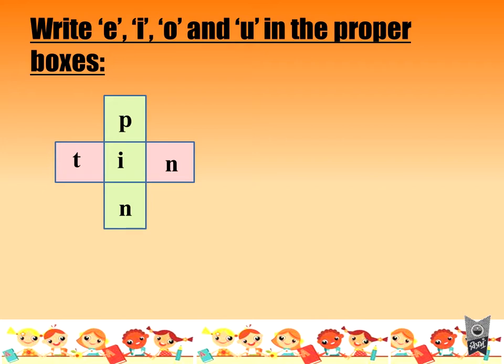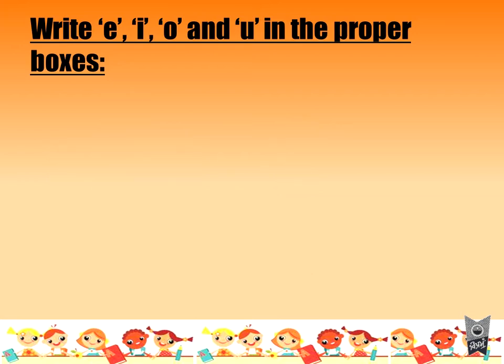So you can use either E or I. Both are right. Okay, but we are going to use I. Let's see now which two words are formed. P in a pin and T in a tin. Understood? Okay, very good. Now let's go to the next box.